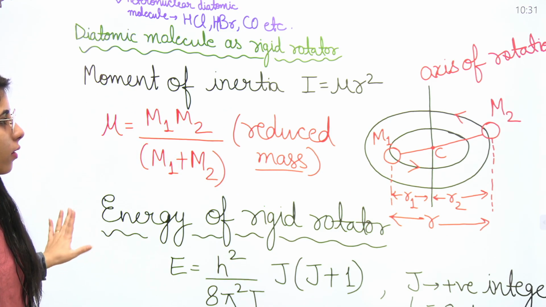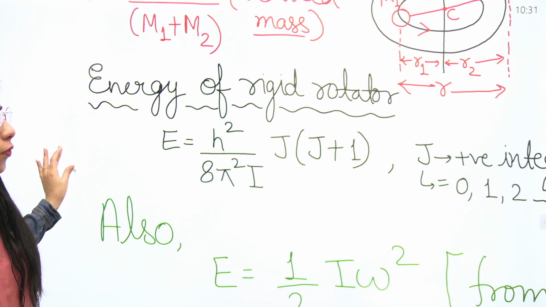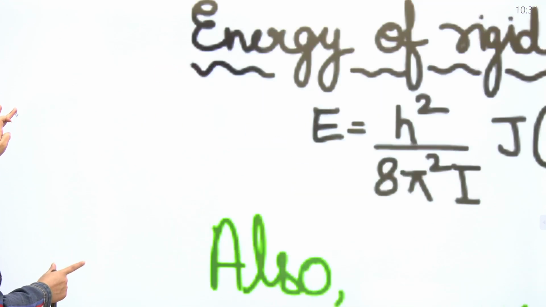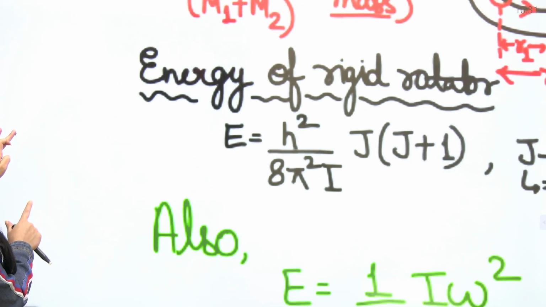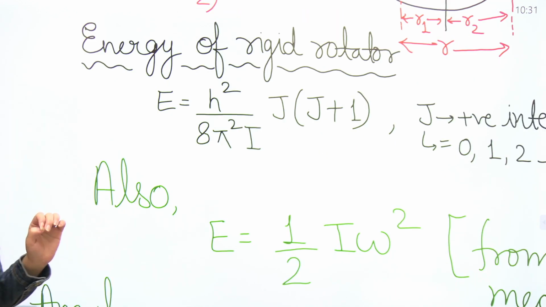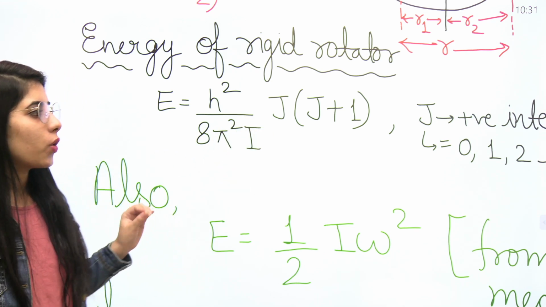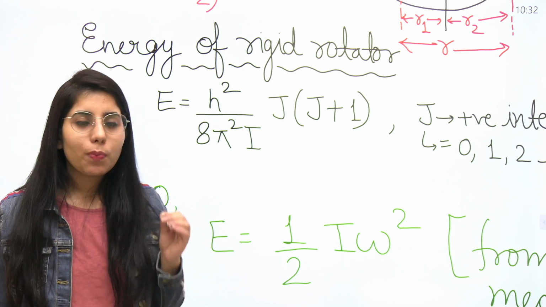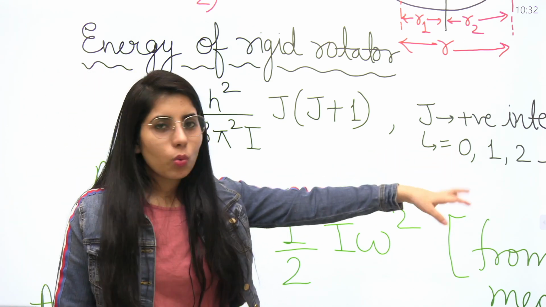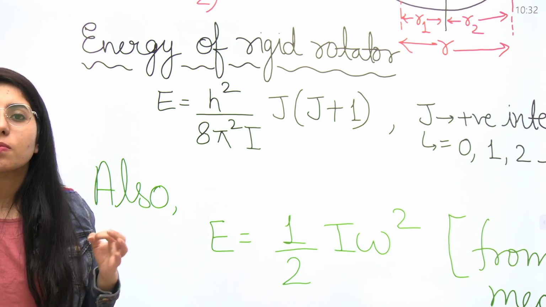Now if you want to find the energy of the rigid rotator, its expression will be h square upon 8 pi square I, into J into J plus 1. Here I is the moment of inertia, and the values of J are integers: 0, 1, 2, 3 and so on. One point you need to remember is that the values of J start from 0.